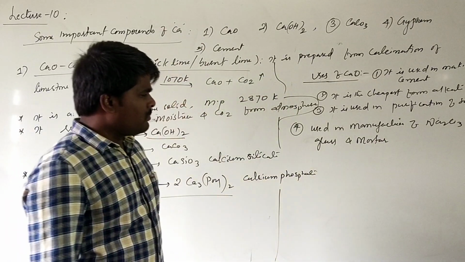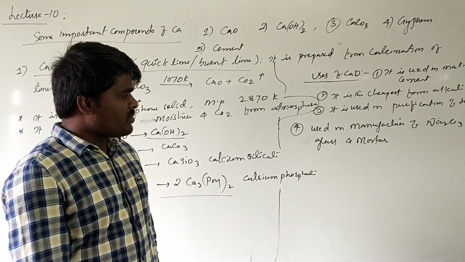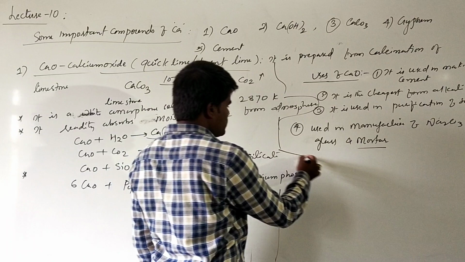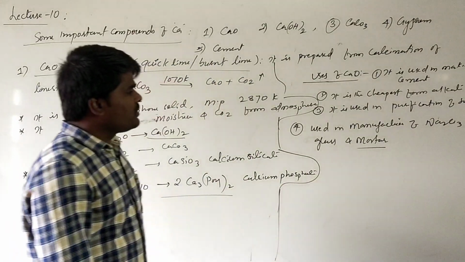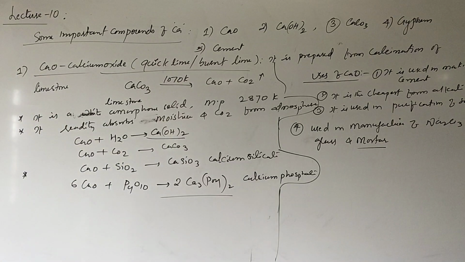Mortar is a building material similar to cement. We are going to discuss mortar in the next concept. Now, these are some general uses of calcium oxide. This is one of the important compounds of calcium.